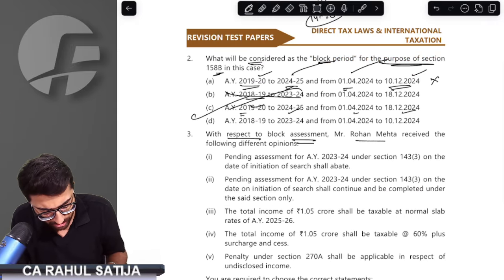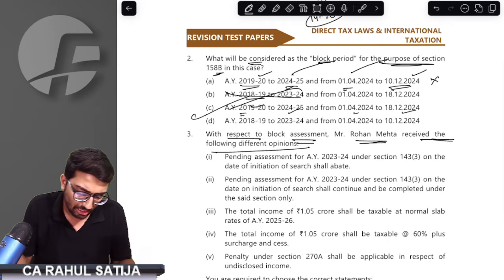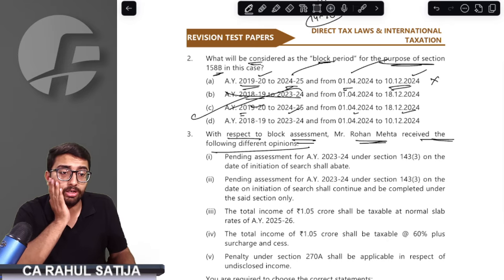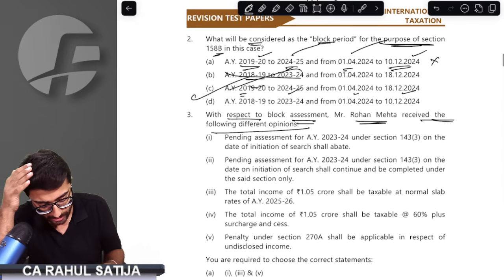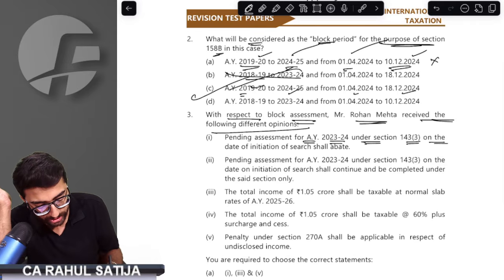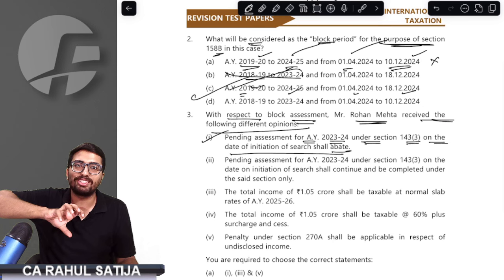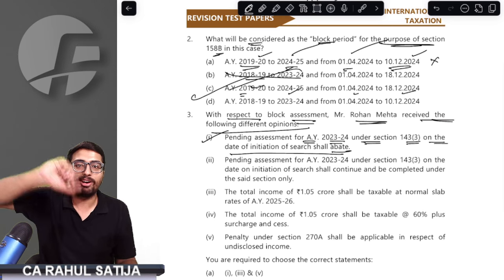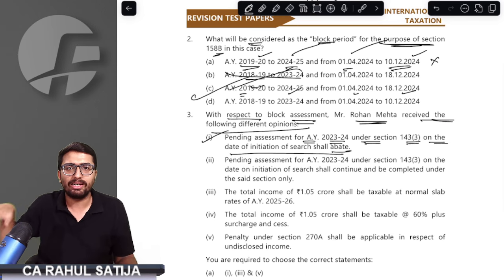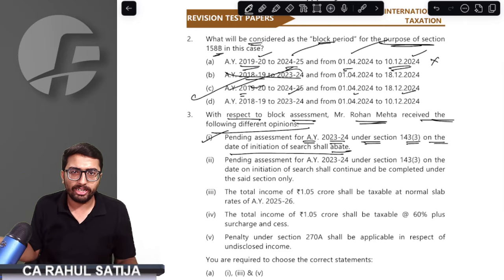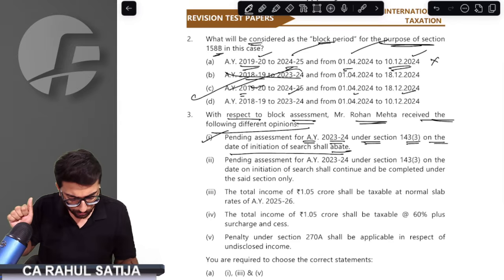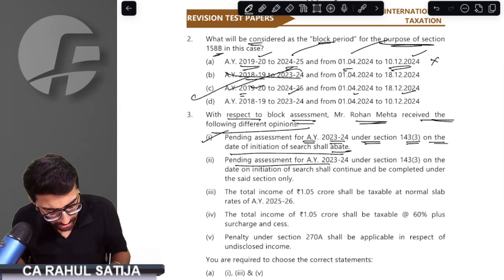With respect to block assessment, Mr. Rohan Mehta received the following different opinions. Pending assessment of assessment year 23-24 under section 143(3) on the date of initiation of search shall abate. This seems correct. As soon as your proceedings under 158BC, or block assessment, start, whatever pending assessments are being undertaken under any section shall stand abated. They shall lose their value. This is correct. Pending assessment shall be completed under that section only.